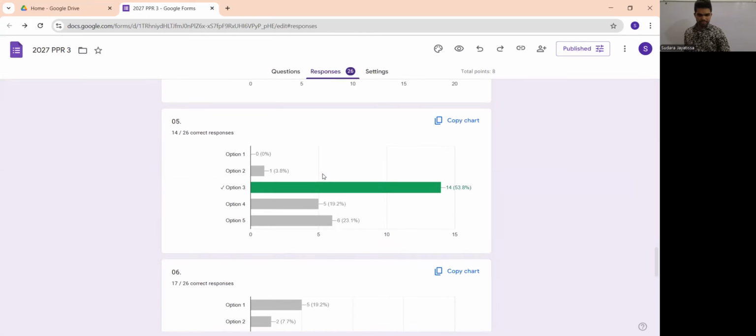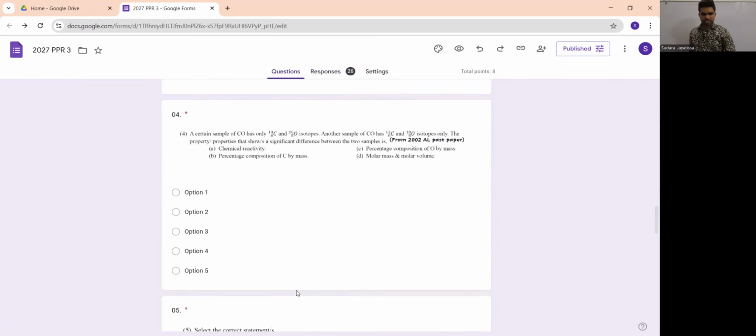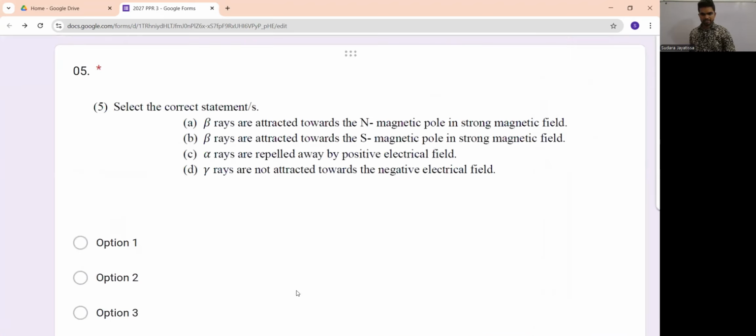Fifth MCQ. Yeah, 14 of you got the correct answer. Some of you have selected other combinations also. We'll see anyway. We'll write a good explanation for that too. I hope you remember the question. Let's go through the question once again.